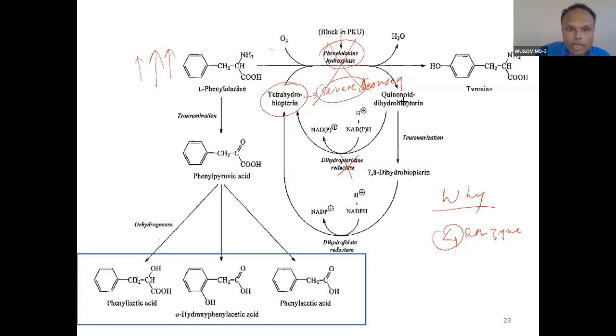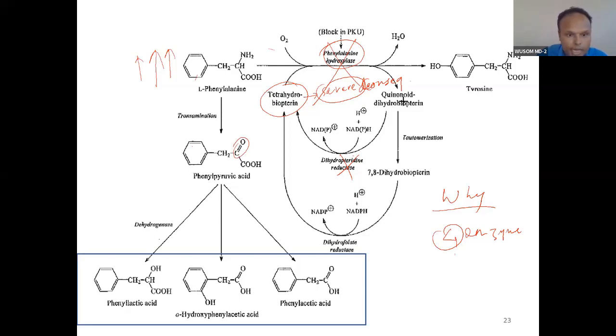In this other way, the ring will not be broken down. The ring will exist, but only the side chain will be transaminated. The transamination reaction will happen, and as a result it will convert into these ketone-containing bodies. These are the 3 ketone bodies.